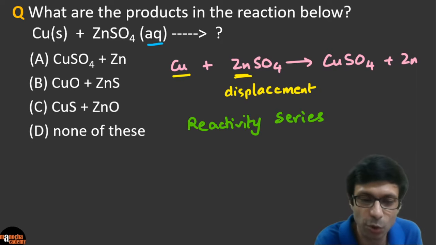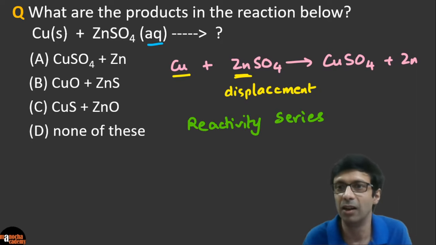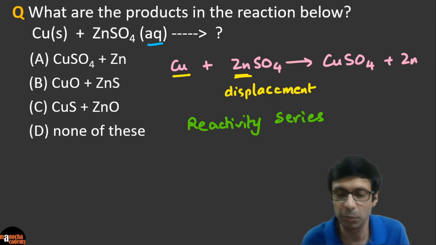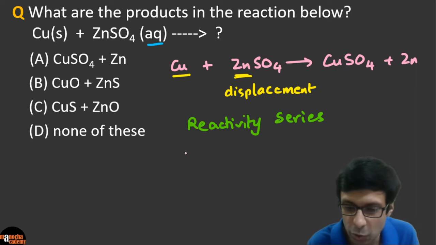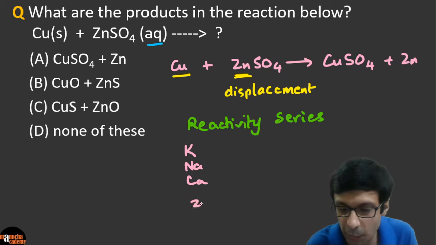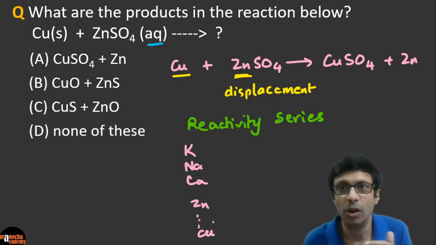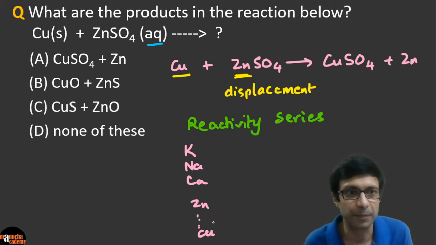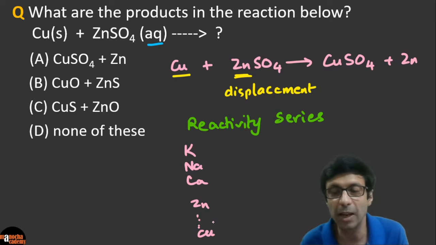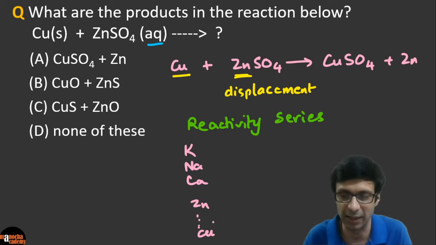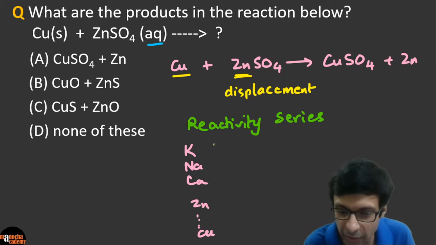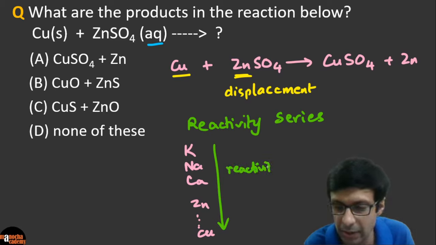As you know, the reactivity series starts with potassium, sodium, calcium, and so on. Then zinc is somewhere here, and copper is way down below. So zinc is above copper in the reactivity series. That means copper is less reactive than zinc, because as you go down, the reactivity decreases.